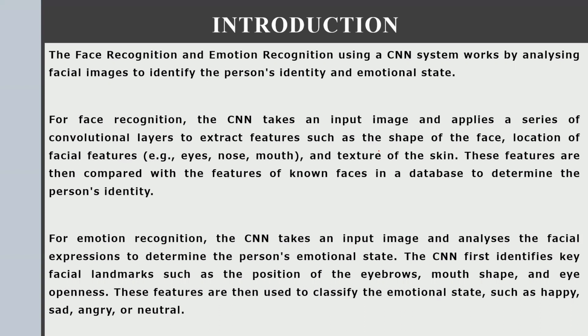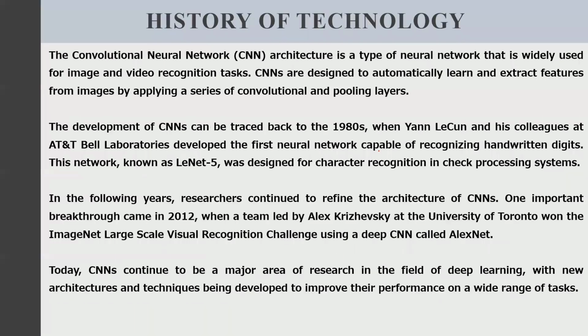For emotion recognition, the CNN takes an input image and analyzes the facial expression to determine the person's emotional state. The CNN first identifies the key facial landmarks such as the position of the eyebrows, mouth shape, and eye openness. These features are then used to classify emotional states such as happy, sad, angry, or neutral.